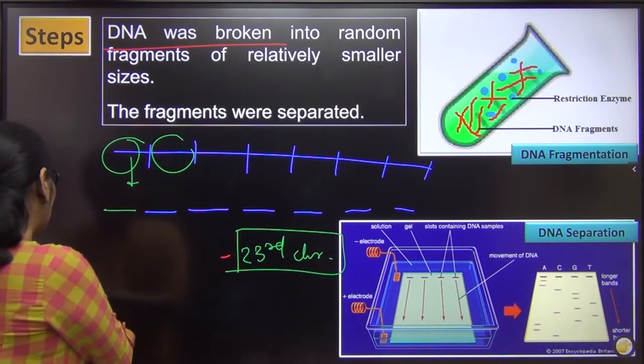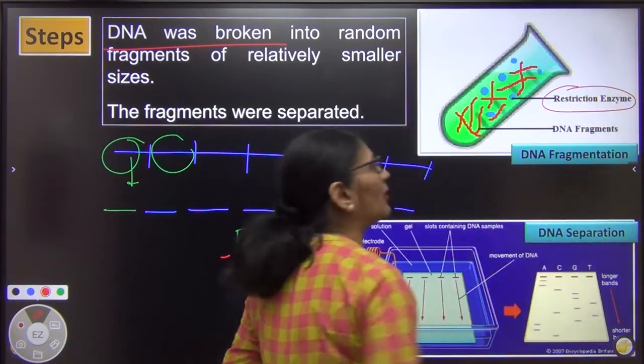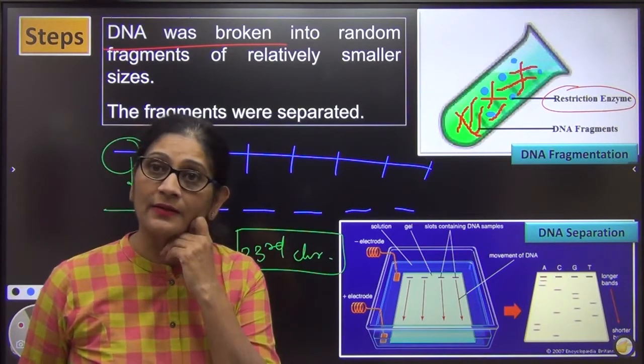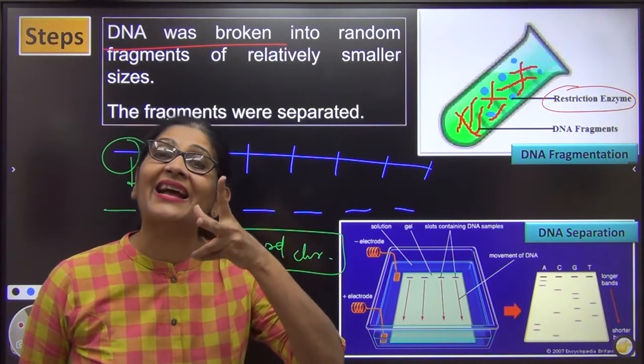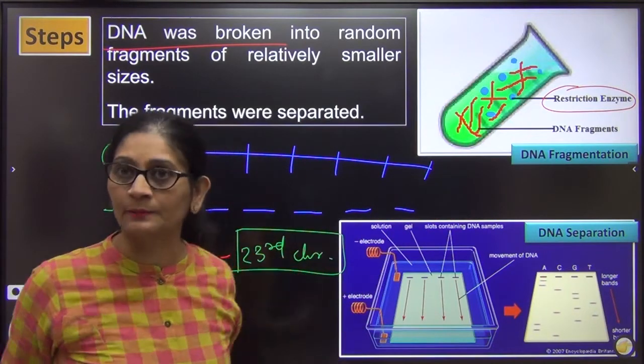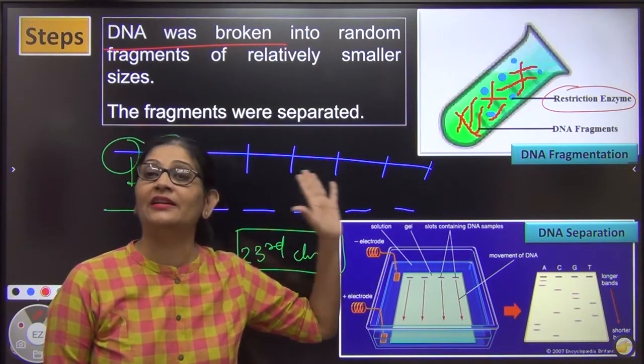There is a unique enzyme called the restriction enzyme. I am going to tell you a lot about this enzyme in my next chapter. This is also called a molecular scissor. Molecular scissor means this enzyme is a molecular compound, but it acts like a scissor. It can cut DNA into pieces, right? There are a lot of things about this, a lot of questions also come, but that I'll teach you in biotechnology.